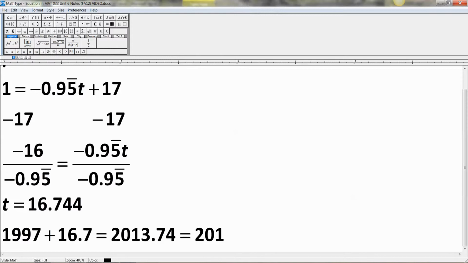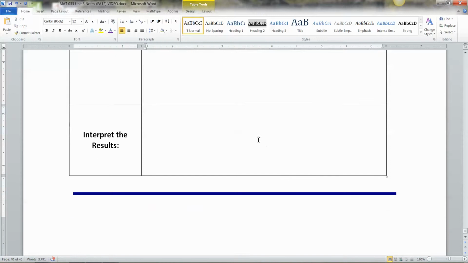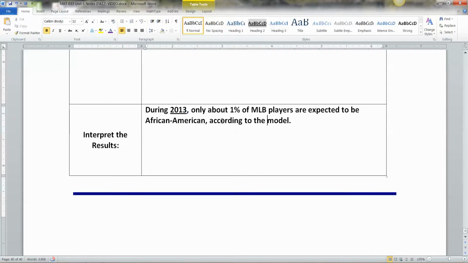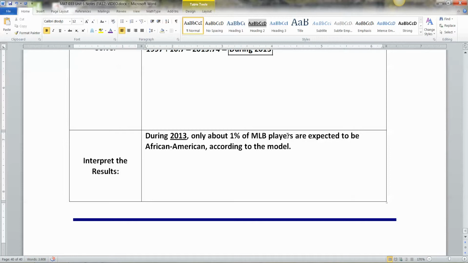You could say during 2013. So during 2013 is when there should be only 1%, and that's what I will write up down here. During 2013, only about 1% of the Major League Baseball players are expected to be African American,